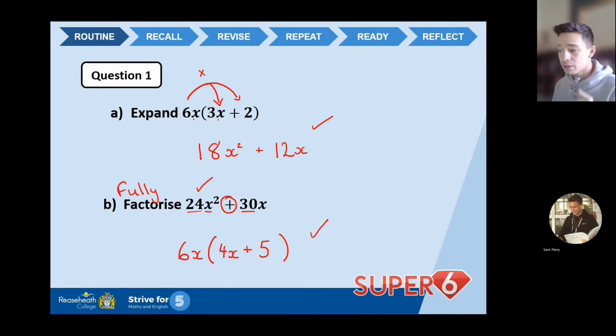Now, if you're unsure on that, don't worry, we'll focus on these again in the future, and there's plenty of assignments and topics and nuggets that will look at that and support you in your studies with that one as well. Right, moving on to question number 2.